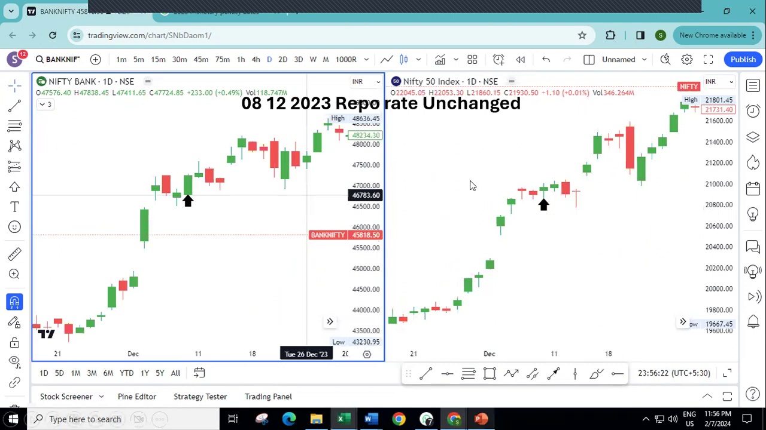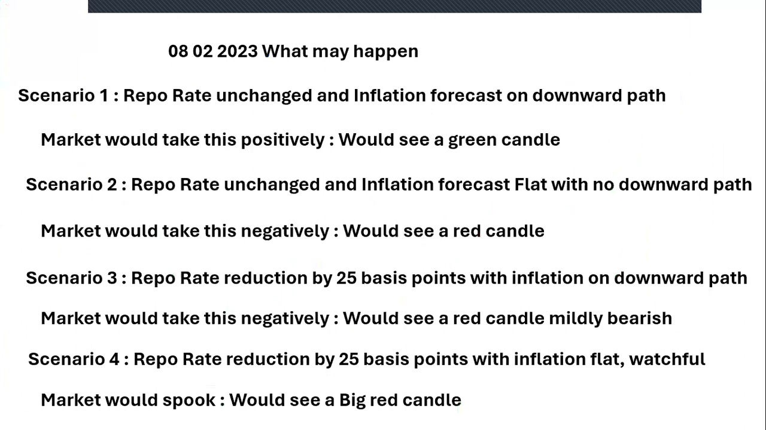Now, what can happen today? In today's scenario, if the repo rate is unchanged and the inflation forecast is on the downward path, the RBI says inflation is under control, the market will take it very, very positively. Remember that. Repo rate unchanged, but the RBI says that inflation is not on the positive path, they'll have to look for some more quarters. So they are not confident that inflation is going to come down. That will have a negative effect on the market.